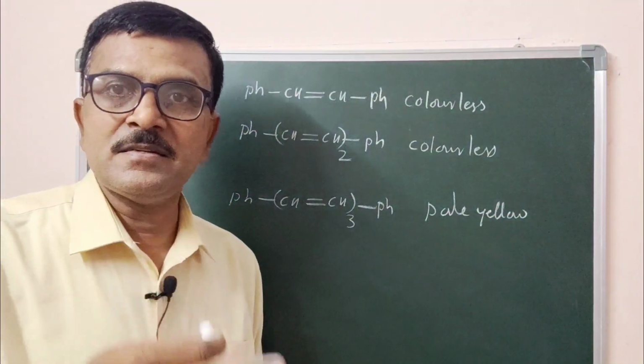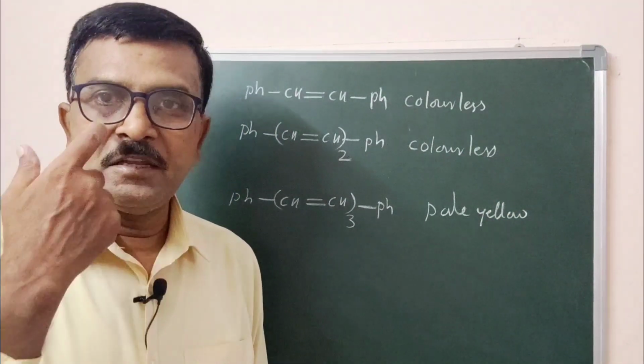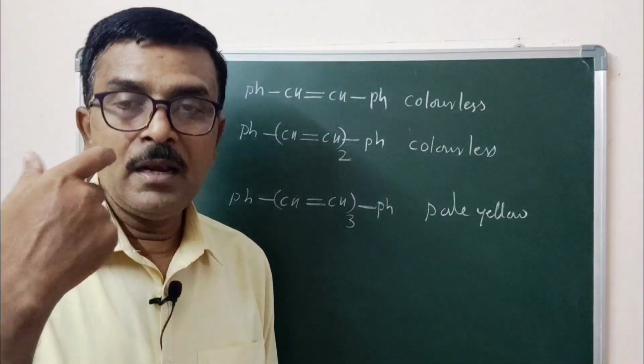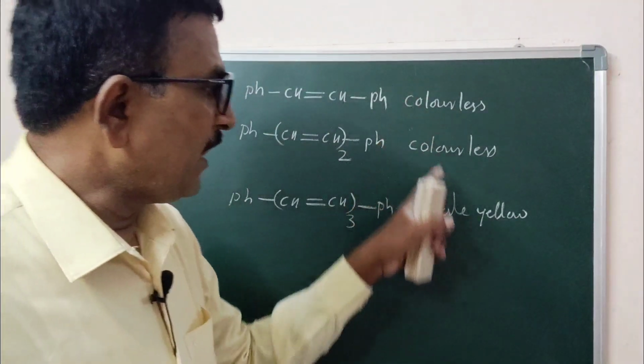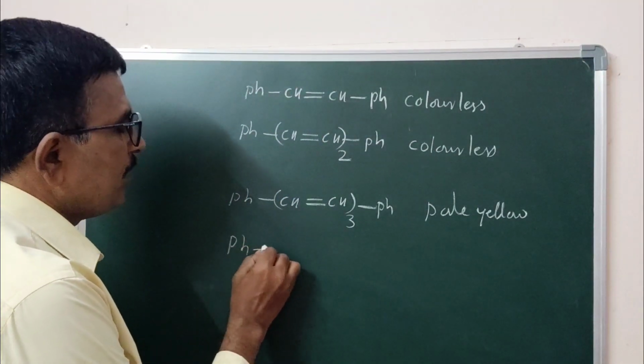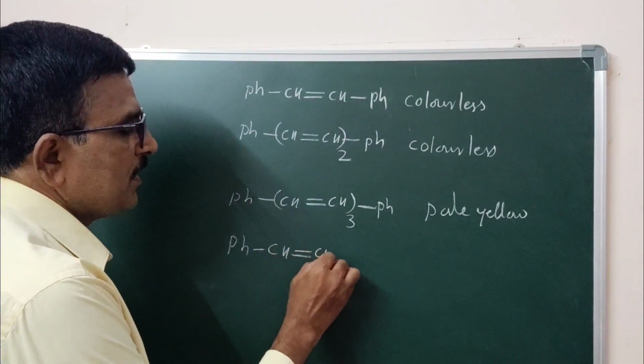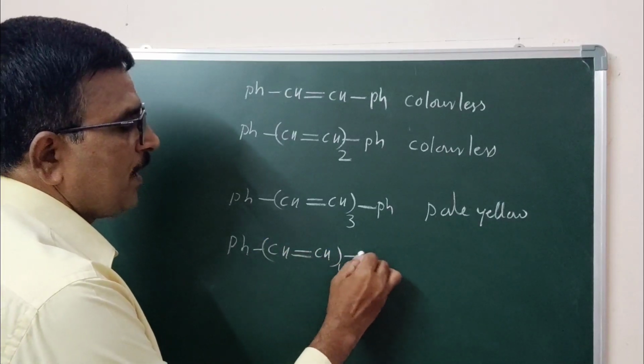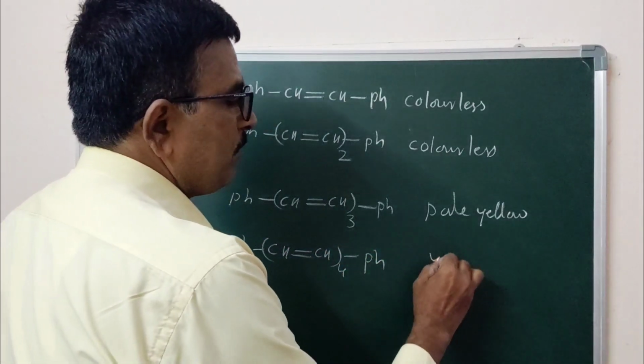This is the evidence for the absorption maxima shifting towards longer wavelength, from colorless to pale yellow. Similarly, further increasing, Ph-CH=CH repeated 4 times, Ph. This becomes yellow.